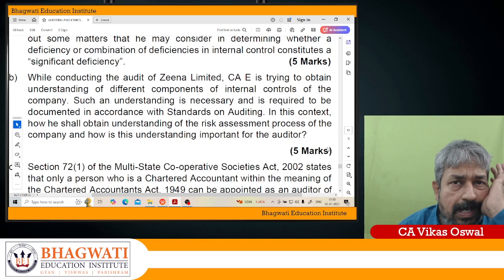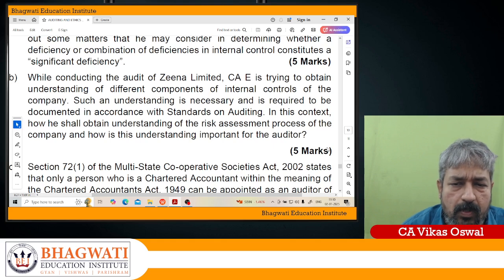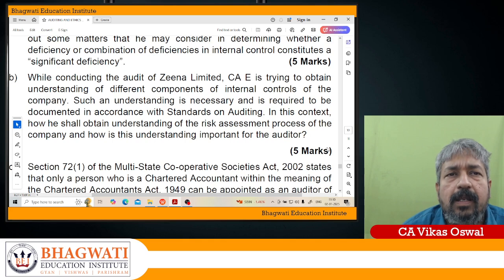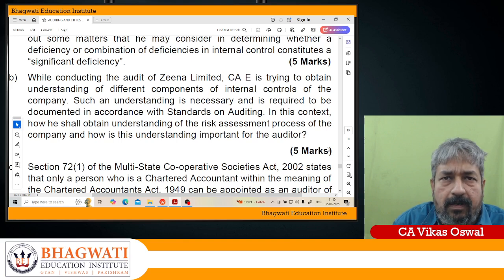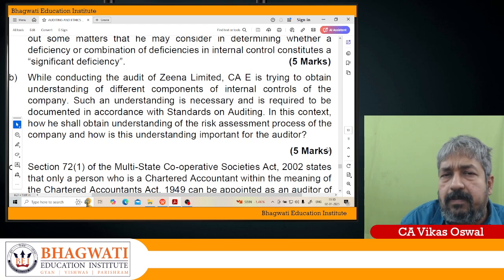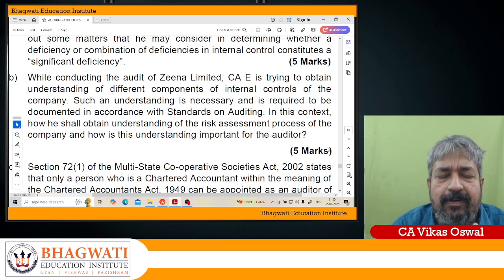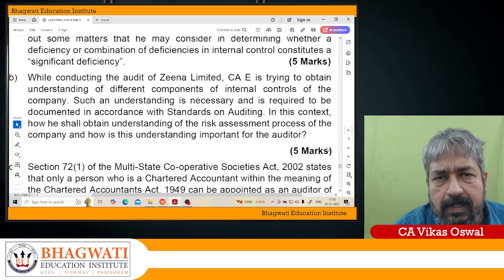So here Zena Limited is the company. First of all, the auditor has to obtain an understanding of whether the entity has a process for risk assessment. Do they have any risk assessment process? They should have an understanding whether the entity has a process for, first of all, identifying the business risks relevant to the financial reporting objective. What are all the business risks which may have an impact on the financial reporting objective? Financial reporting means accounting.